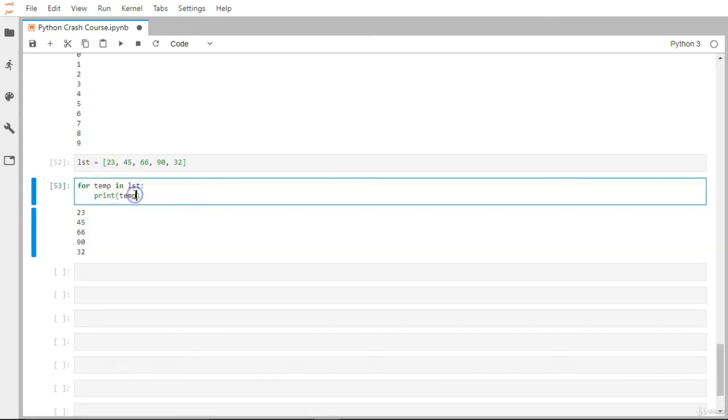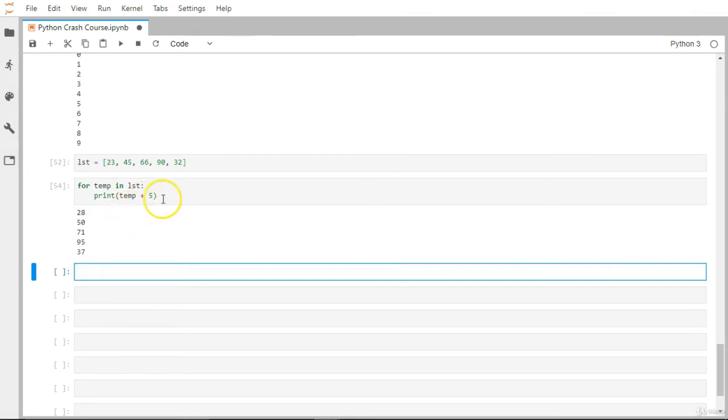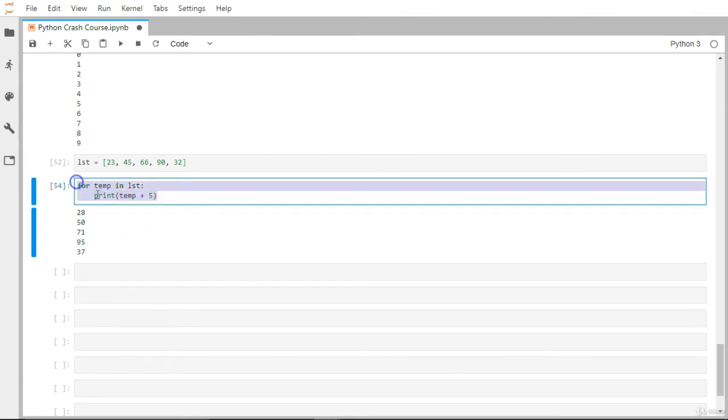If I just want to add 5 to every single element, I can add it here. So 23 becomes 28, 45 becomes 50. This way it works. Now let's add some more complexity. I'm just going to copy it here.